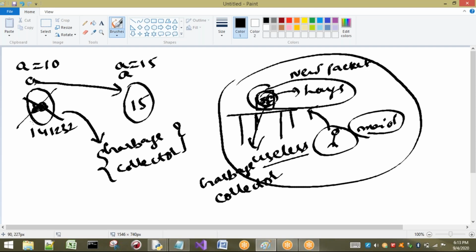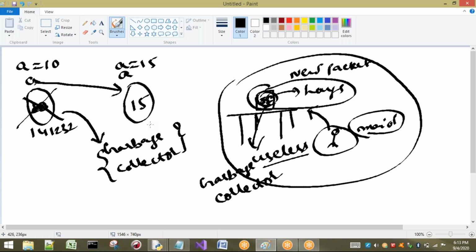One thing you have to understand is that the task of the garbage collector is to remove the memory for useless things. Whenever we write a equal to 15, now a will point to the new object. So the old object is not pointed to by any variable, that is, any identifier or reference. So it is eligible for the garbage collector. Every useless object is eligible for the garbage collector. We will see garbage collector in detail later.